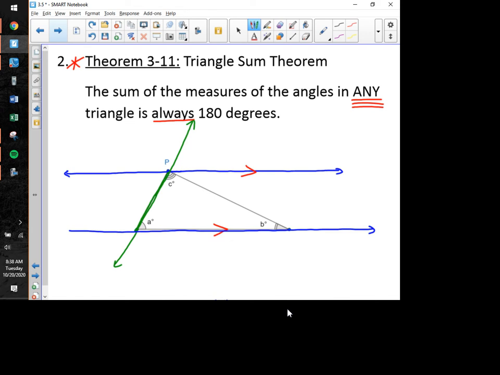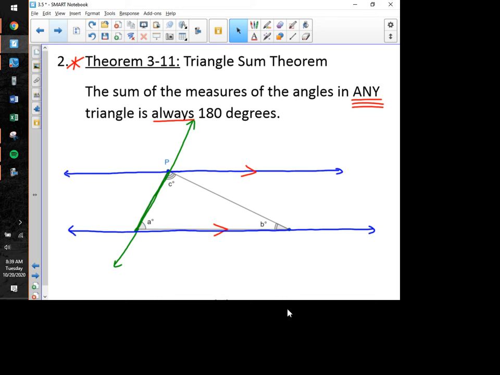And what I want you guys now to notice is if we look at the two blue lines and the one green line, I wonder if you're starting to see how this applies to what we've been talking about in Chapter 3. What we have here, everybody, are two parallel lines in blue cut by a transversal in green. And now, all of those theorems that we learned back in section 3.2 about parallel lines being cut by a transversal now apply to this particular setting.